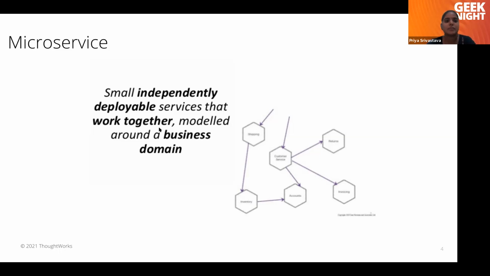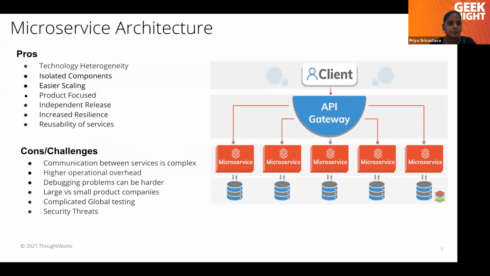So with microservice architecture, everything comes with its own cost, right? It's not like with microservice architecture we don't have any challenge or any cons. So let's see what are some benefits which we achieve in microservice architecture and some of the challenges which we face. So first of all, technology heterogeneity, which in monolithic we saw is very difficult, to introduce some new technology. However, in microservice, we have n number of small services.